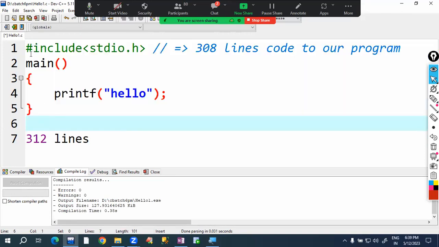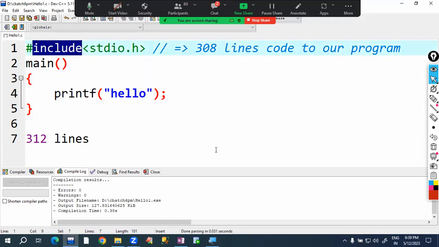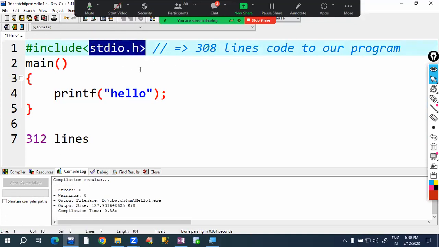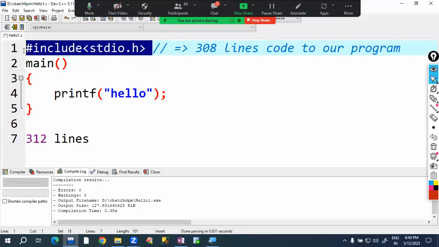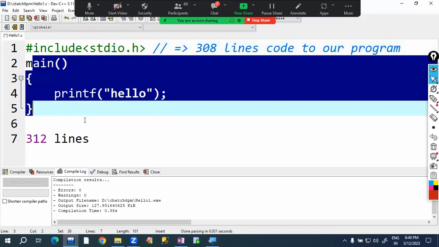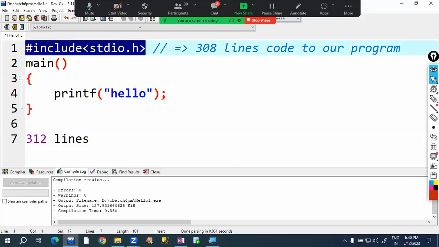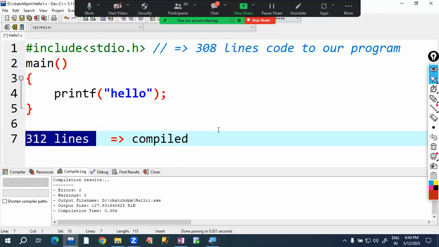Actually we are seeing only 5 lines, but internally the include program is attaching the 308 lines of code of the stdio.h header file. The 308 lines are attached here, plus our 4 lines. Total our program has 312 lines. These 312 lines will be compiled now after running include.